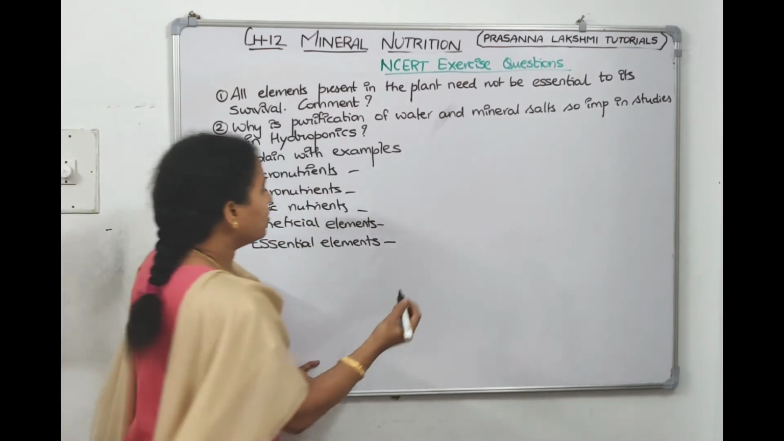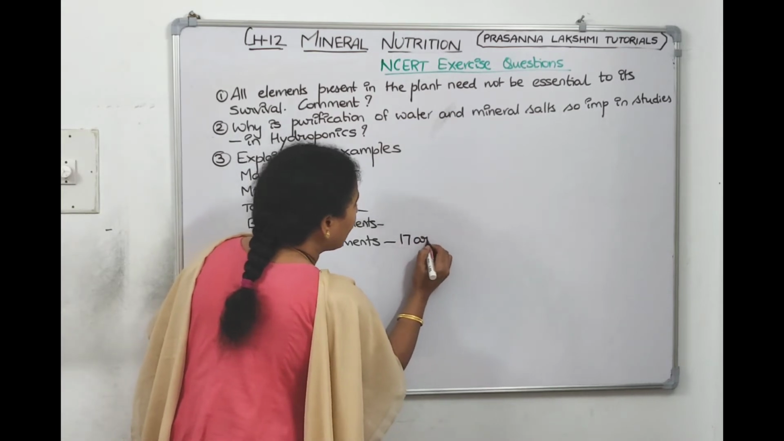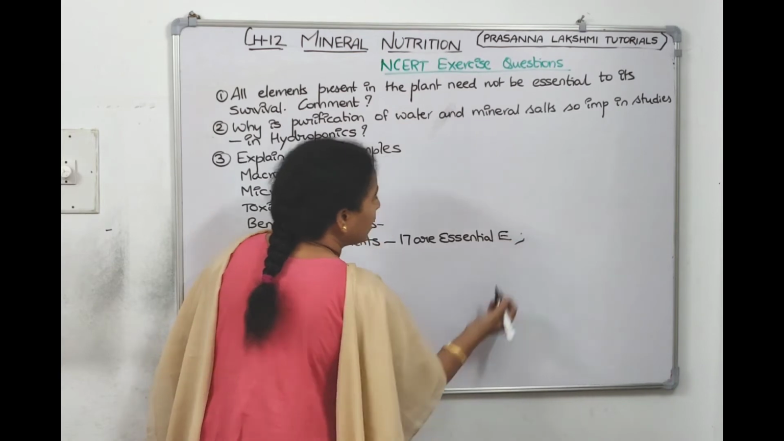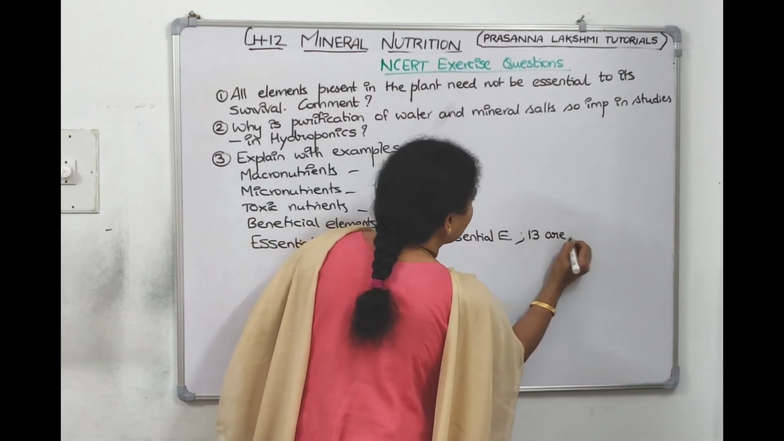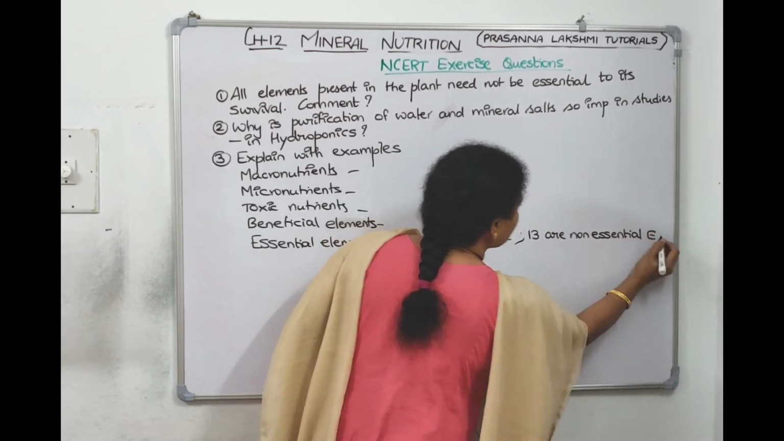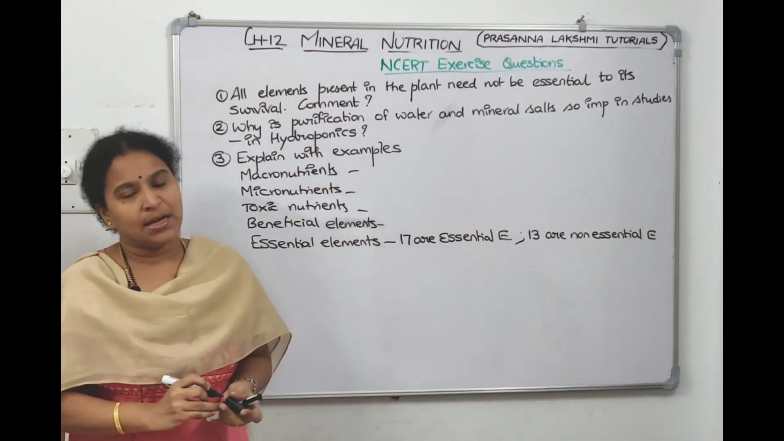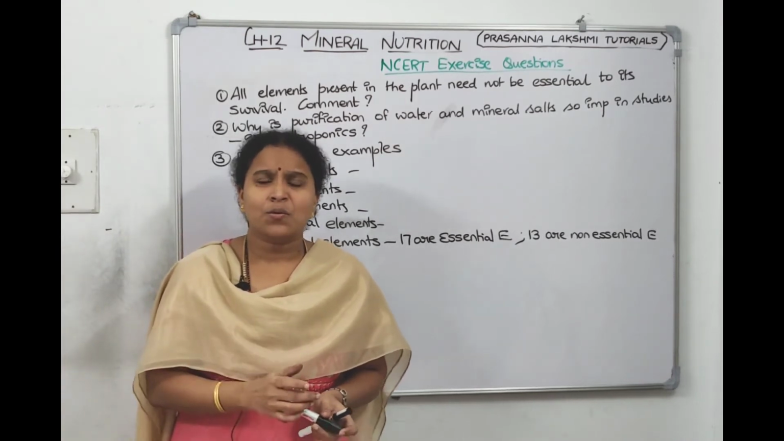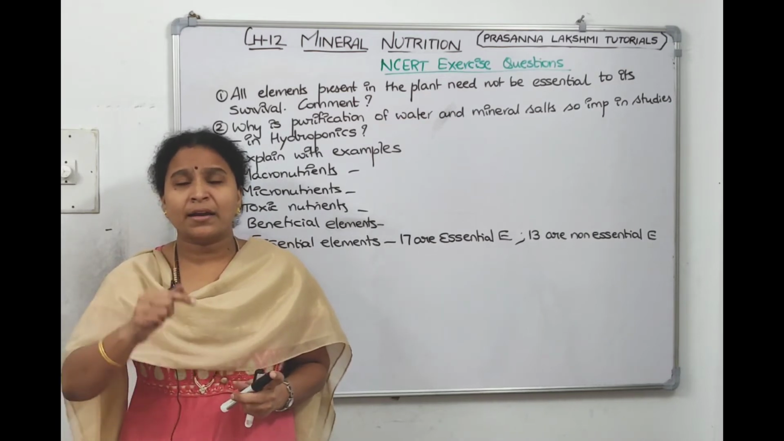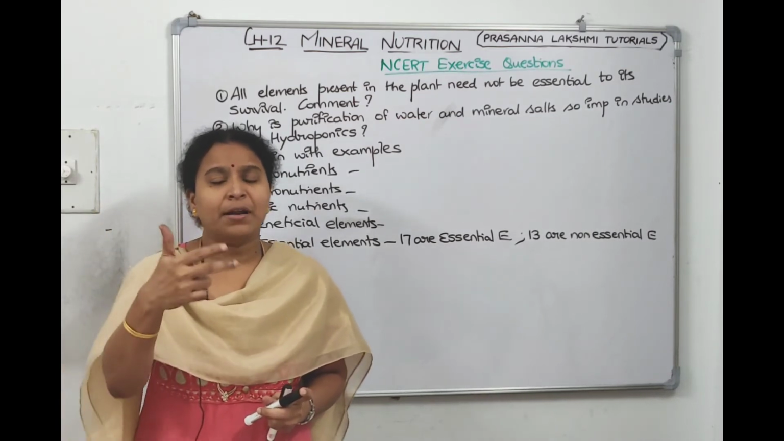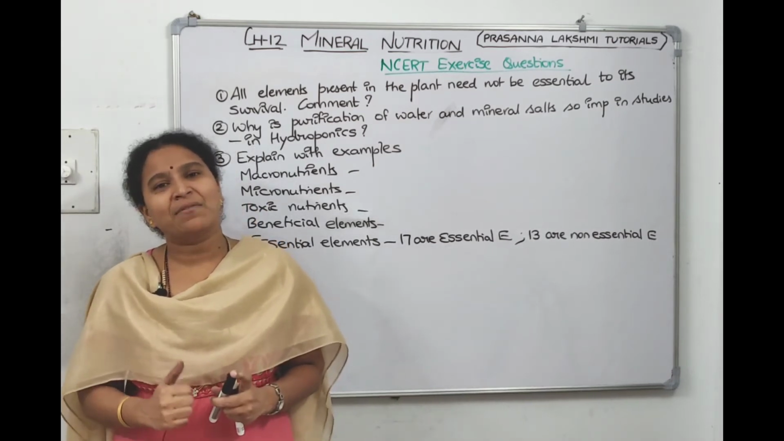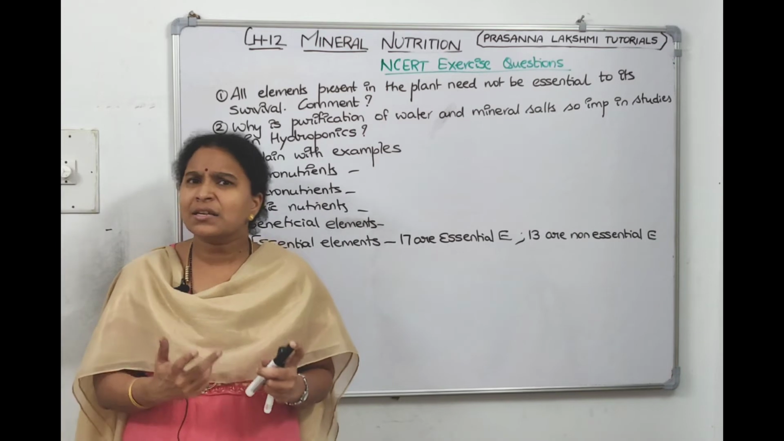So how many essential elements are there? 17 are essential elements and 13 are non-essential elements. What do you mean by essential, and what do you mean by non-essential? An essential element is required by the plant for its growth, development and reproduction. If you don't give it, the plant shows deficiency symptoms. So that's why we say it is essential.